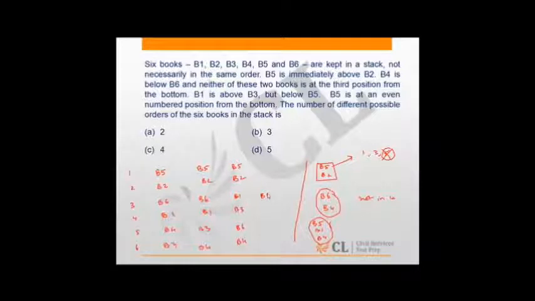B5 in position 3. If B5 is in position 3, B2 must come immediately below this and B1 and B3 have to be here. And in which case the natural choice is. So apart from this, there is no other possibility for B5. Hence, these are the only options that are existing for this sequence. So hence the correct answer is 4.